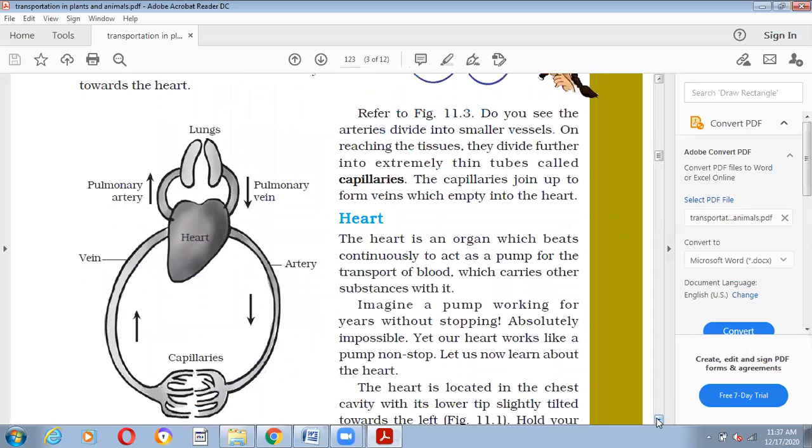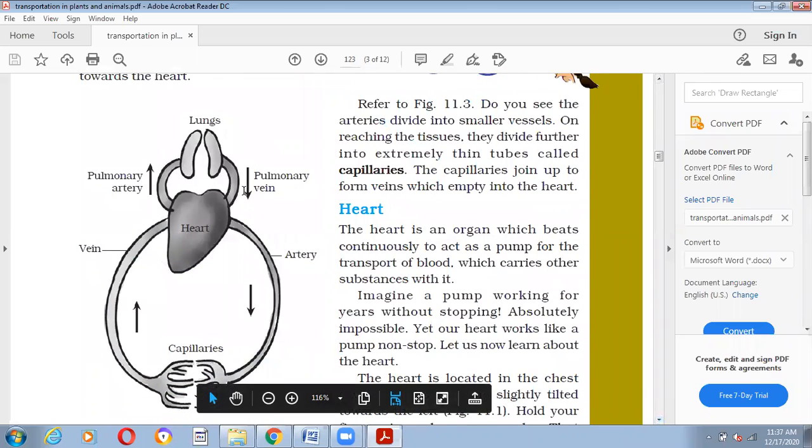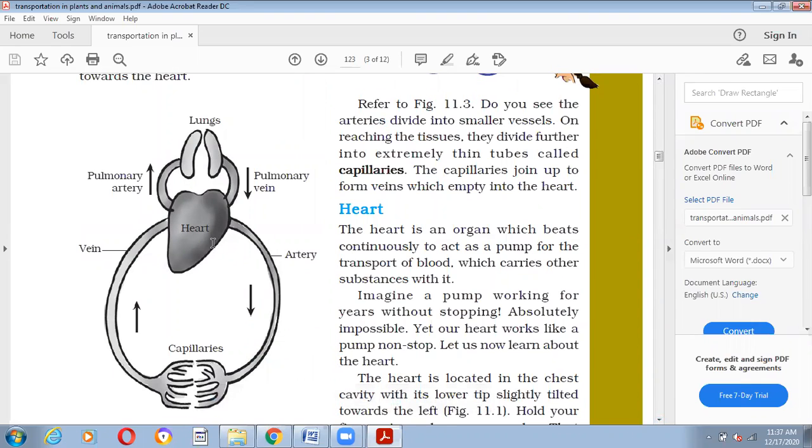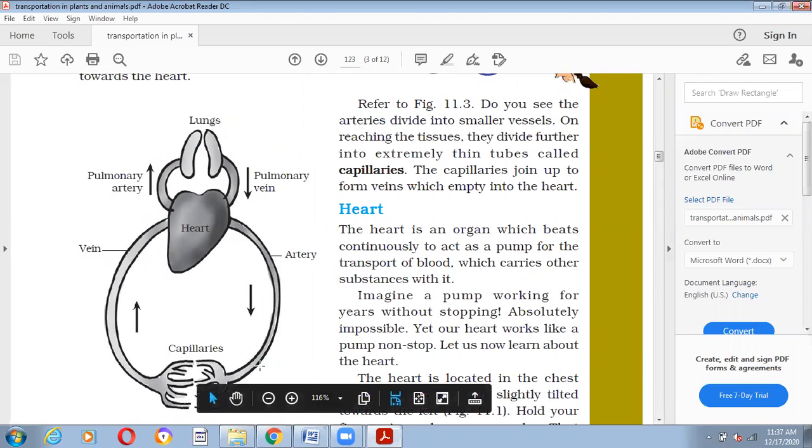You can see here in this figure, heart to lungs. What we have studied, dear children, is that arteries carry blood from the heart to all parts of the body, and then veins carry blood from all parts to the heart, right?